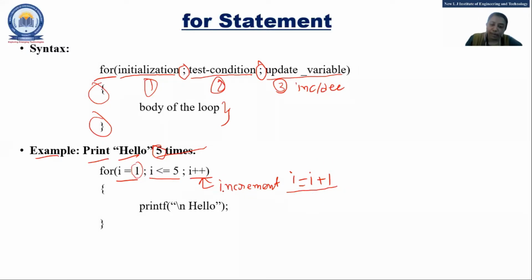So normally in a for loop, we use increment or decrement. Instead of I plus plus, you can write this also. Both are the same. For convenience, we write I plus plus. Clear or a doubt? Whatever programs are asked normally all depend upon this only.